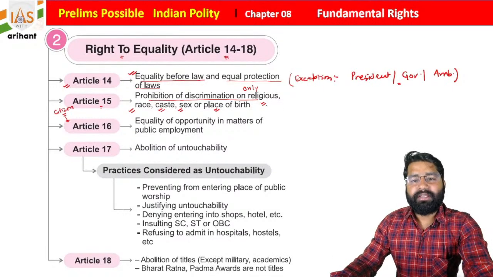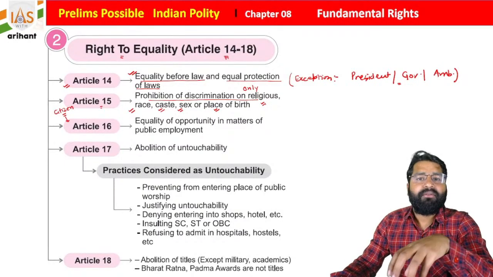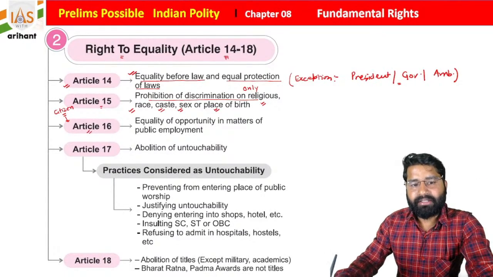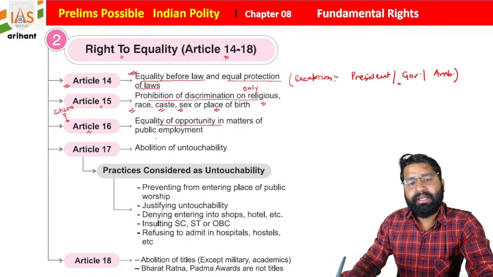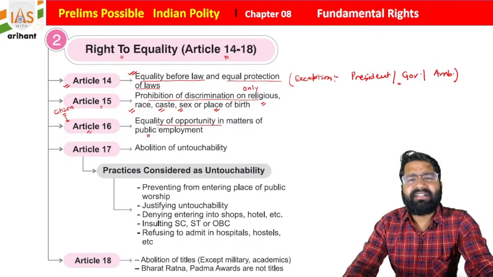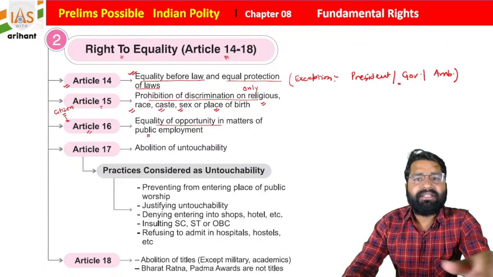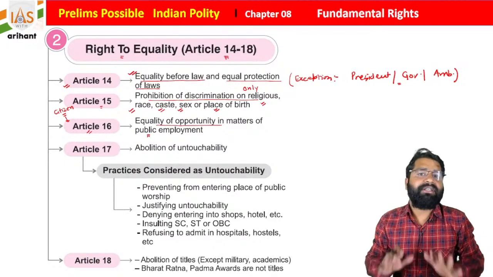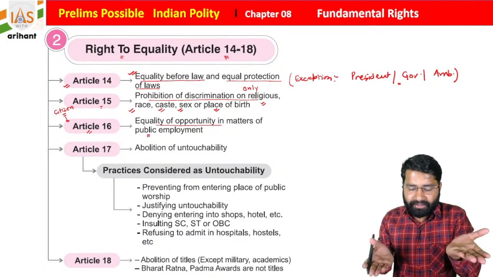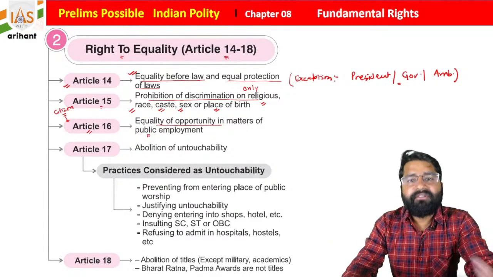Students, all these articles included between 14 to 18 try to make equality in society. Then we have Article 16, equality of opportunity in the matter of public employment. Means whenever there is a vacancy, everyone is going to be equally treated, but there is a condition. If someone is backward, someone is forward, so there will be some discrimination, but there is a concept: equals will be treated equally. The right to equality is here to make everyone equal. It doesn't mean that everyone will be treated the same; equals will be treated equally, students.